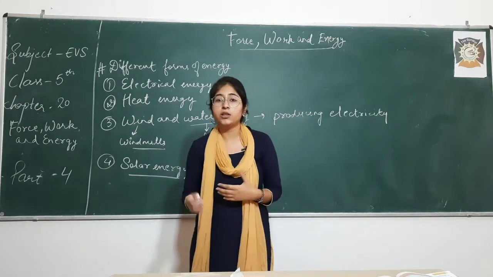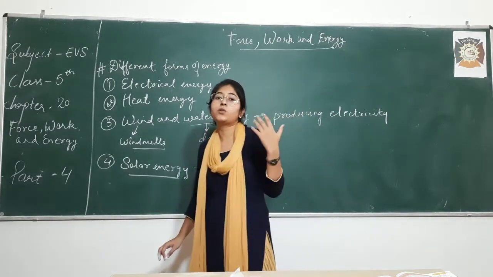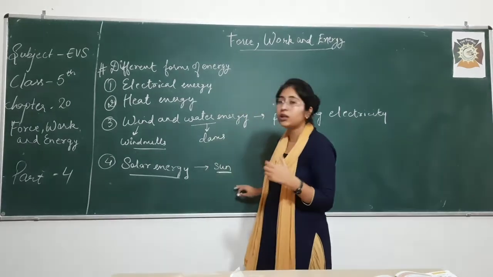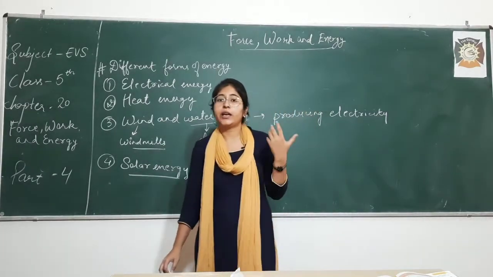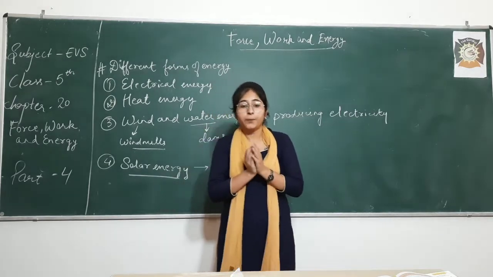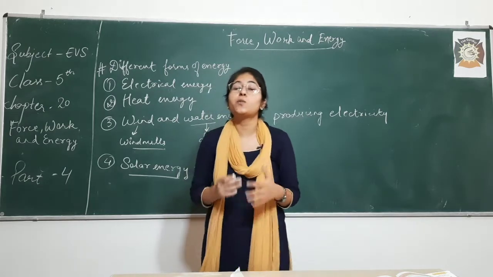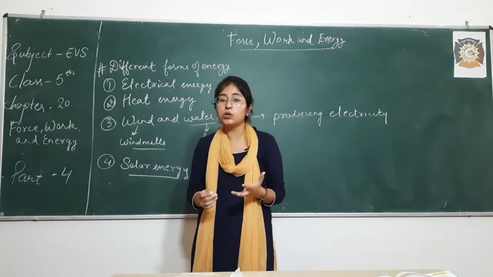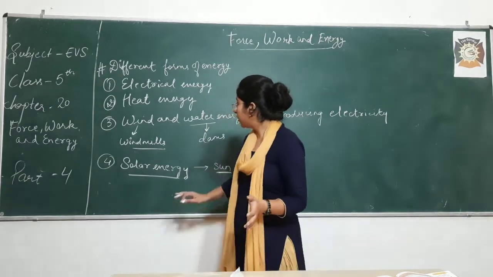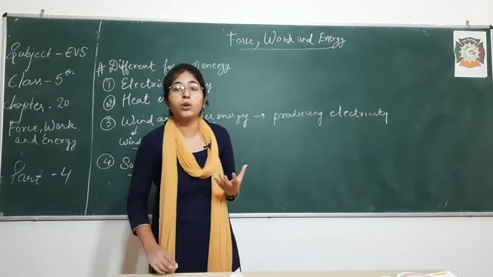And these solar panels, what they do is absorb the energy from the sun. They absorb the light and heat from the sun and convert it into electricity, and we can use it in various appliances. Also, solar cookers are very common, right? In various homes we see that solar cookers are used to cook food. So this energy can be used in various gadgets nowadays, right?